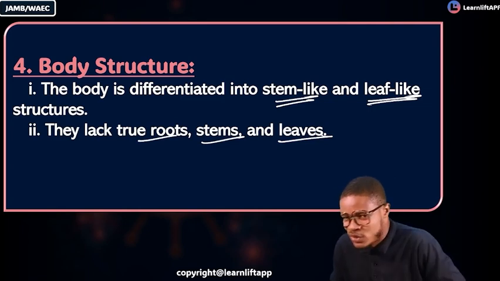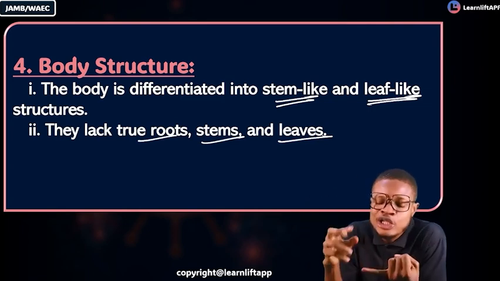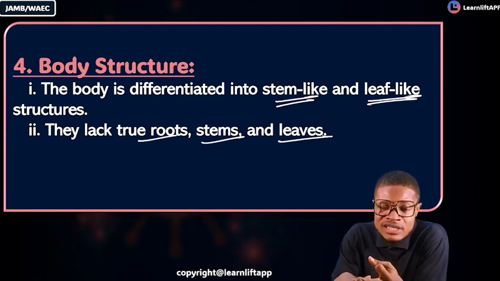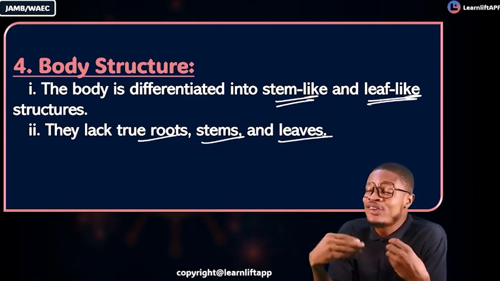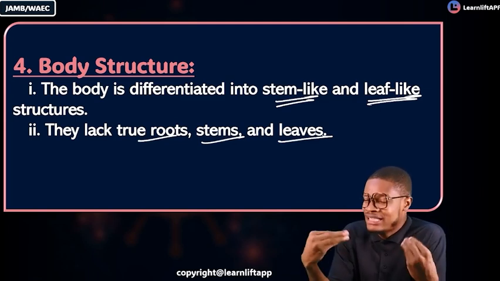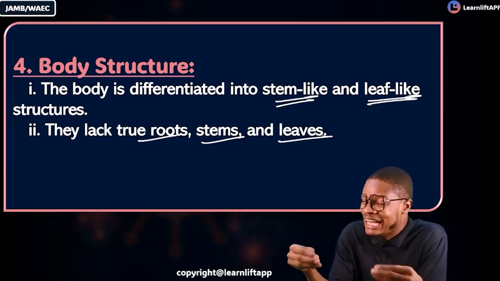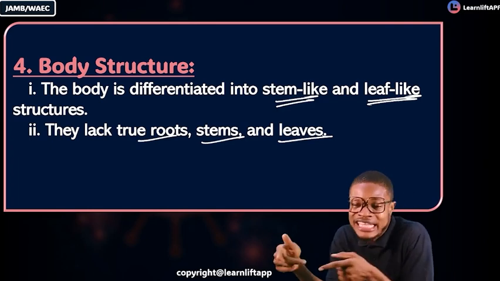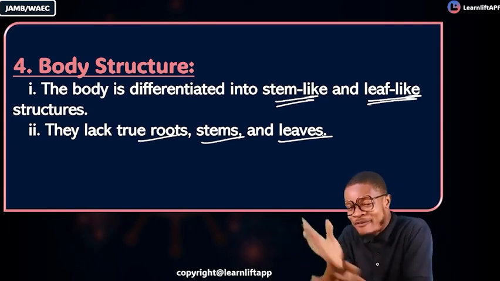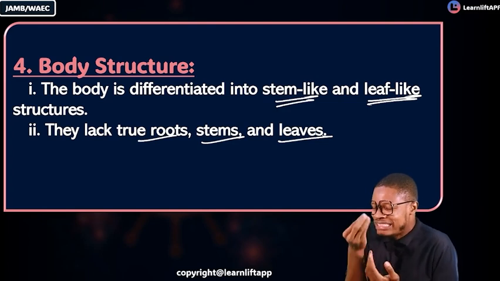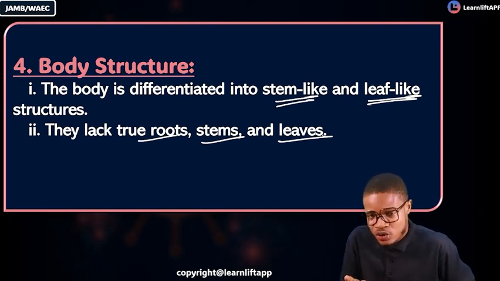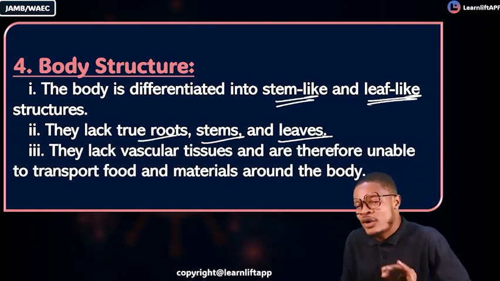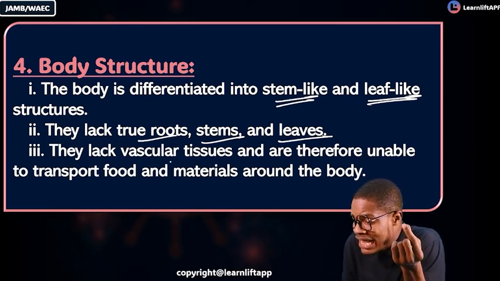One prominent feature: they lack what? True roots, true stem, true leaves. So the roots that they have are not really roots. Their stem is not really a stem. Their leaves are not really leaves. Because you said that these guys are avascular. They lack vascular bundles, xylem and phloem. So what they have as their roots is a root-like structure. Are you getting it?